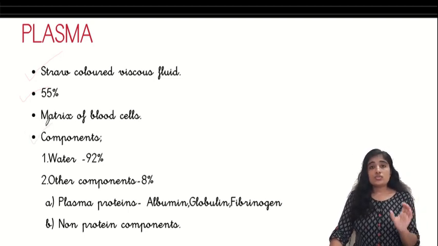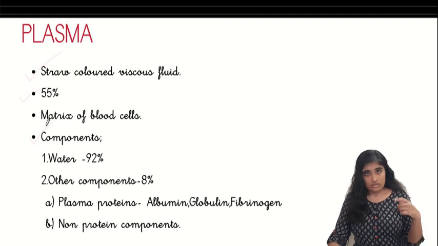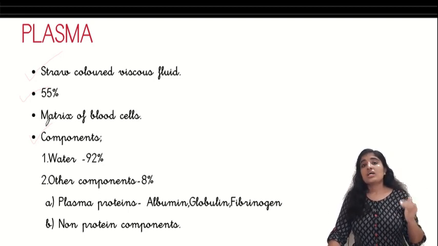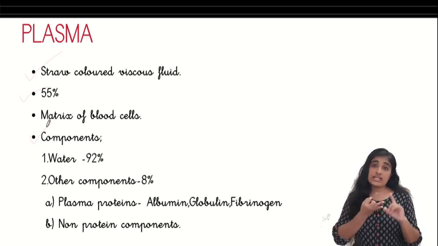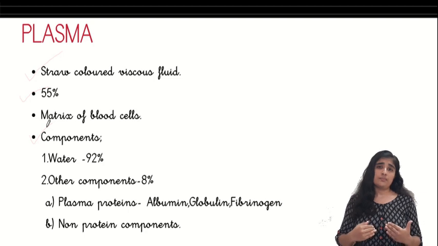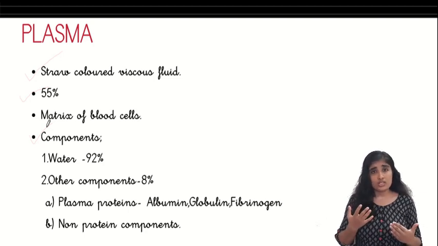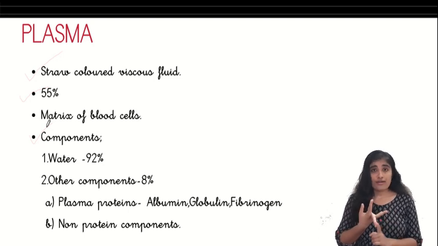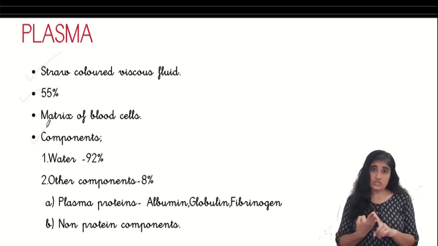Plasma is made up of 92% water. See again, plasma is the fluid component which has 92% water. The remaining 8% has proteins and non-protein substances. So what are these proteins in the blood? Have you heard of any proteins? The proteins are albumin, globulin and fibrinogen. What does each of these do?